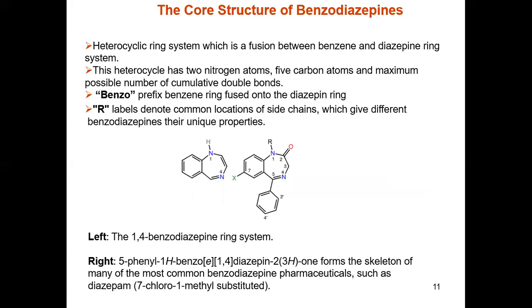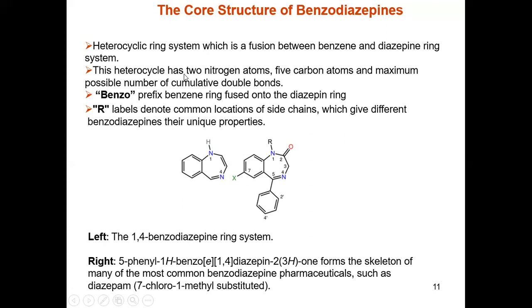Next, if we talk about the chemistry or structure of benzodiazepine, it contains a heterocyclic system, which is a fusion between benzene and diazepine rings. If we look at the structure of the benzodiazepine, this 7-member ring which contains 2 heteroatoms, nitrogen and nitrogen, is called the diazepine ring, and it is fused with the benzene ring.